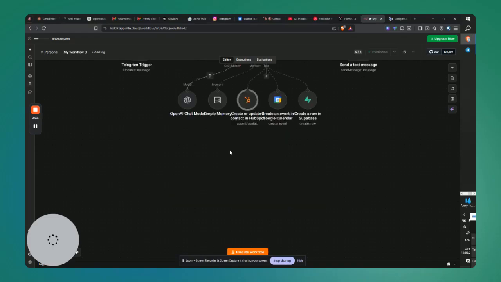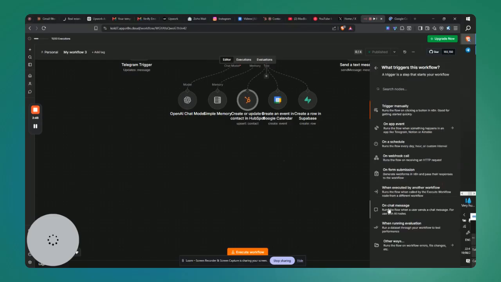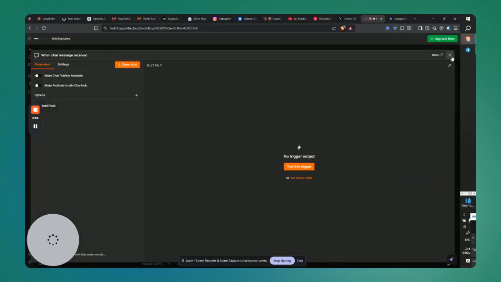So first off, for us to get started, you don't have to start with the Telegram node first. You can just start with an on-chat message trigger. So we'll just add another trigger, then click on on-chat message, and once you click on it, you leave that.